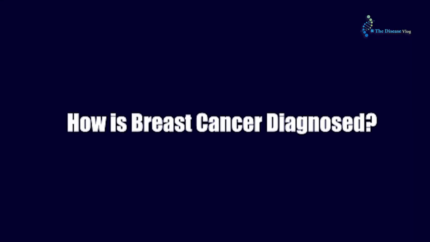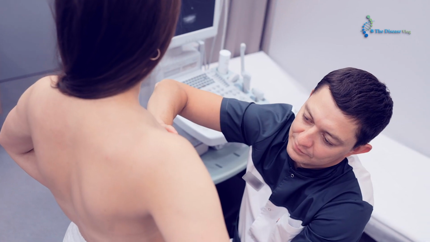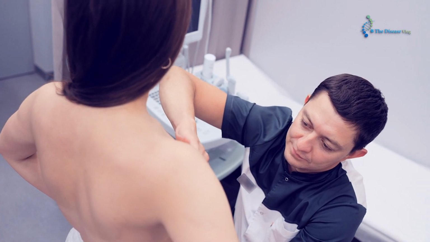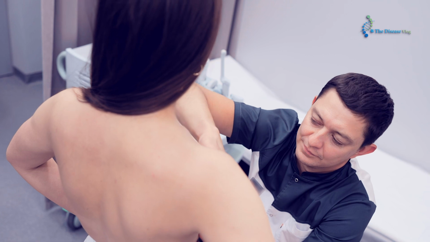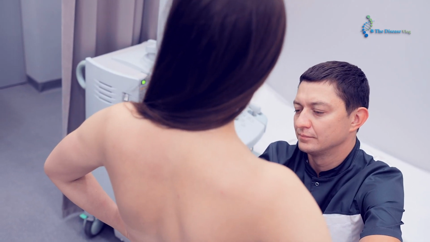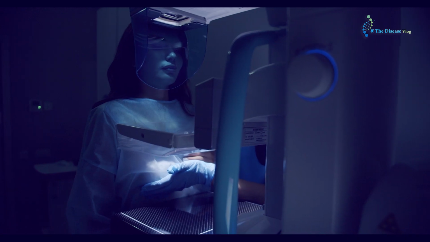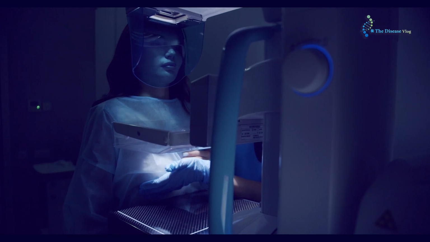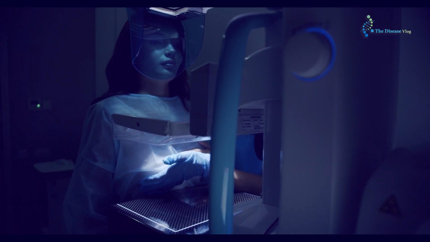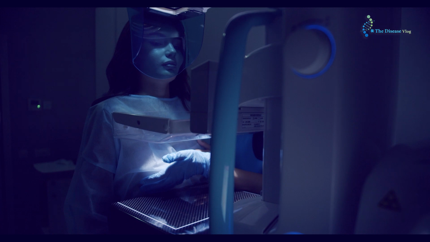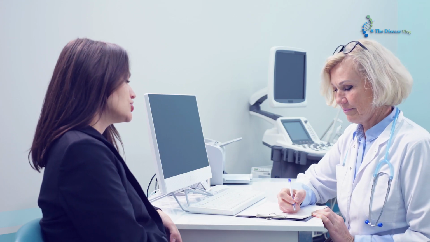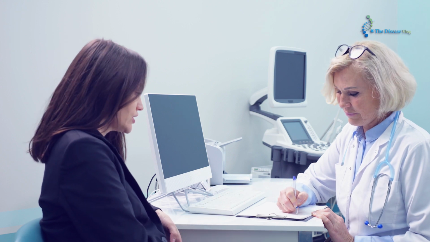How is breast cancer diagnosed? To check the signs and symptoms of breast cancer, the doctor or physician first takes a physical examination of the breast or uses a mammogram. A mammogram is a test in which a doctor takes a picture of the breast. It is recommended after early signs of breast cancer. Some tests can also be performed to check the root of breast cancer, its stage and type.